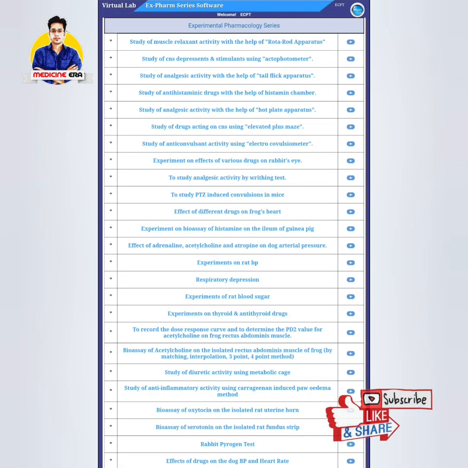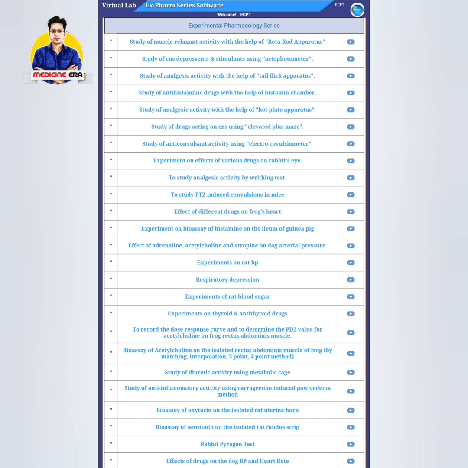In our pharmacology lab nowadays, we are using different types of animal simulation techniques with different software. There are various software in the market, but I am using Virtual Lab XPharm series software. This is a paid online software, and the supplier will provide a user ID and password after the payment is successful, and you can use the software in online mode by logging in with the supplied user ID and password.